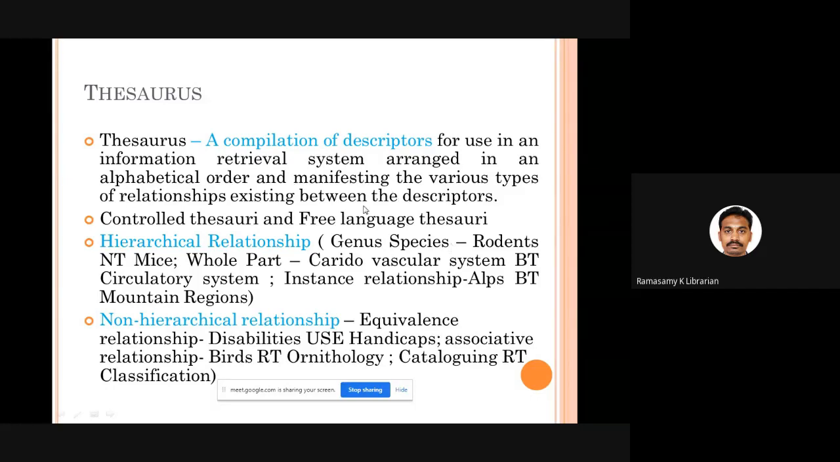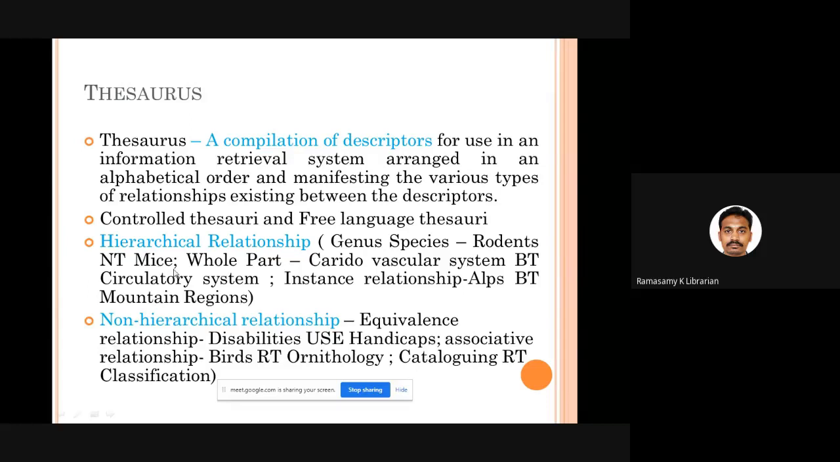In a thesaurus, they list all the terms in alphabetical order, and the relationships that exist between various headings are expressed. How? By hierarchical relationship and non-hierarchical relationship. What is hierarchy? One is upper, superordinate, and another is subordinate. That's a hierarchical relationship. For example, genus-species. Rodents is a genus. What is a species? Mice is a species.